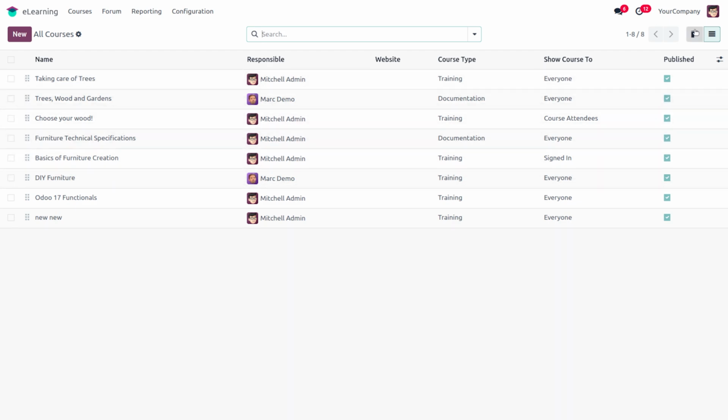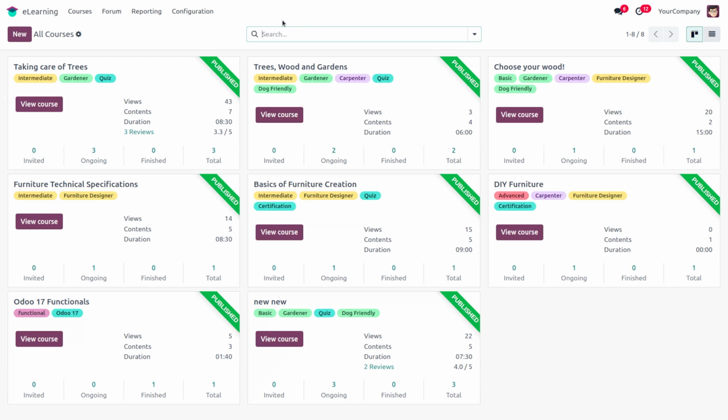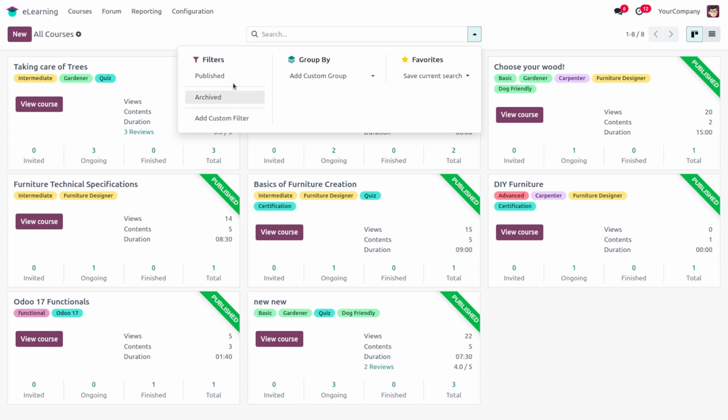Next, when we move back to the dashboard, here we have different filters provided by Odoo 18, like published, archived, etc., and we have the option to create new filters by clicking add custom filter, and also we can create group filters by the add custom group option. And next we have the favorite option, that means we can make filters favorite if we use them frequently.